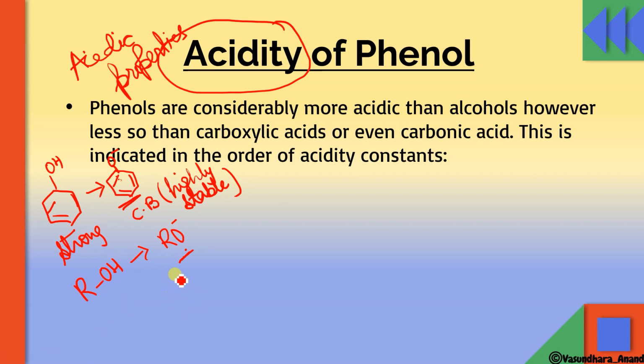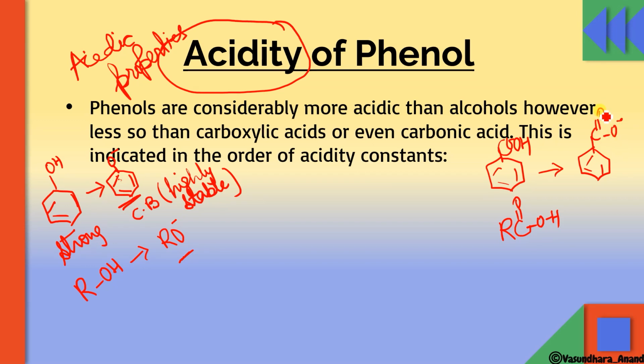But if we talk about benzoic acid, or any carboxylic acid, with respect to this, phenol will be less acidic. Why? Although the phenoxide ion has more resonating structures, when the carboxylic acid gives RCOO minus, the negative charge is delocalized on the more electronegative element, oxygen.